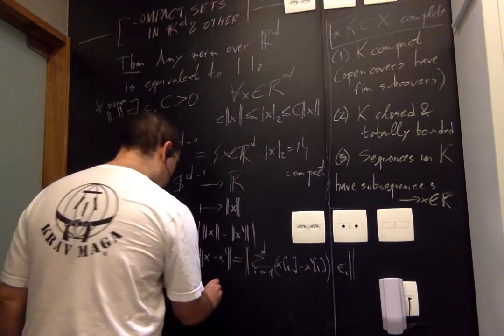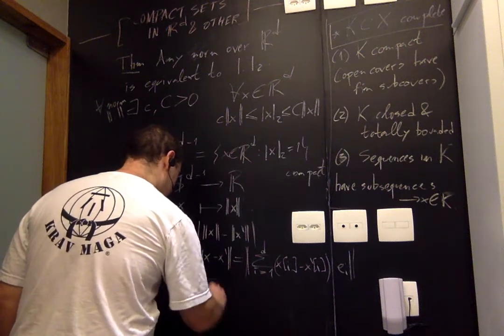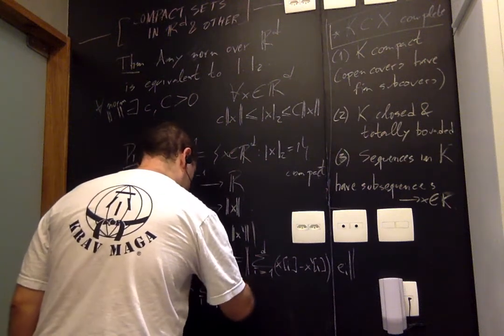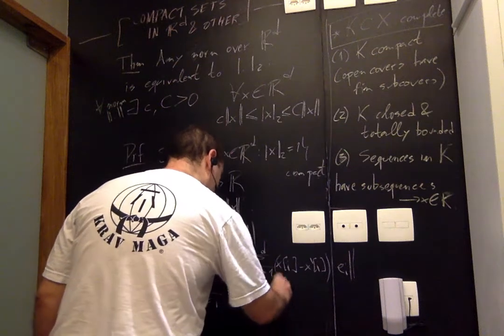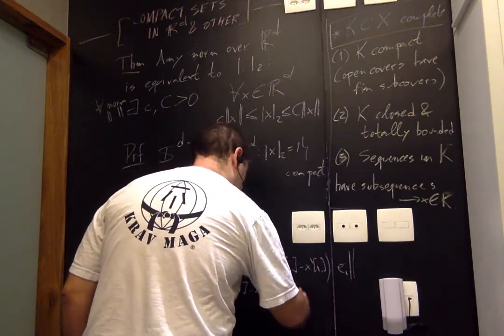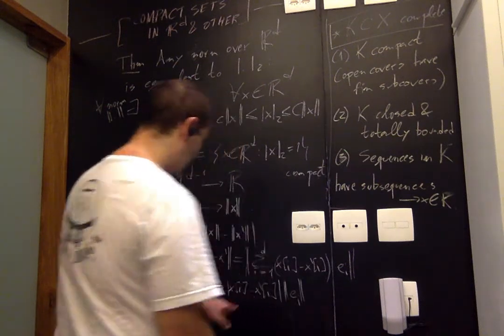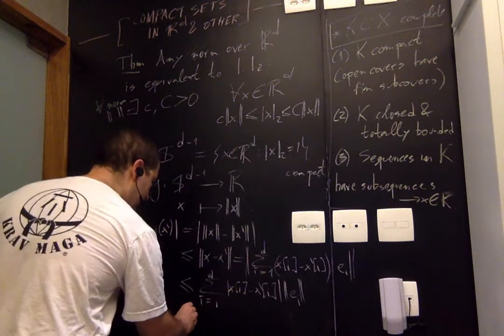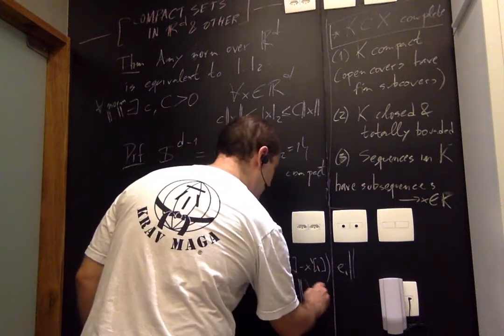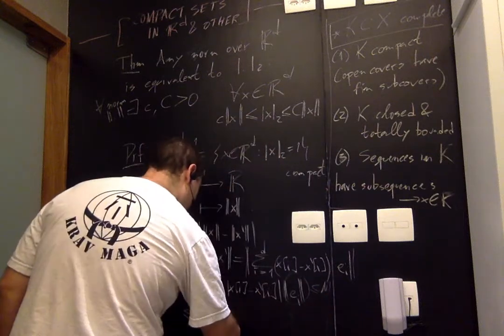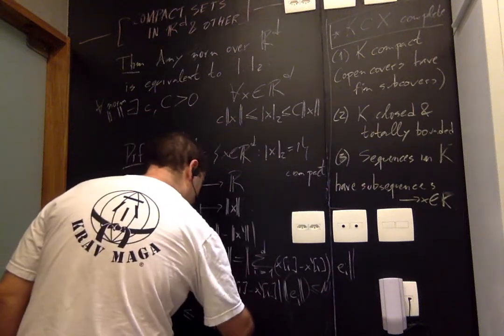Now I'm going to use it again. Now here I have at most m, the maximum of these guys, times the L1 norm. You can see I have the L1 norm here, right?